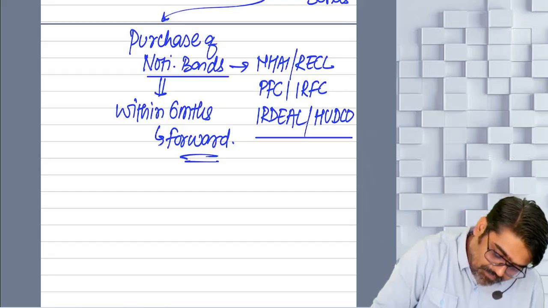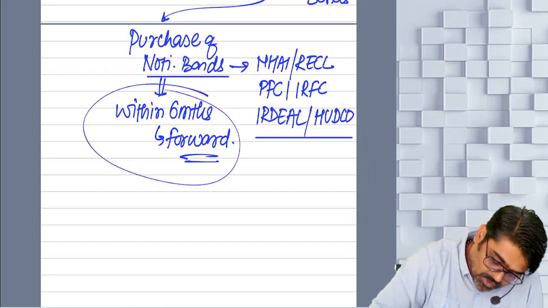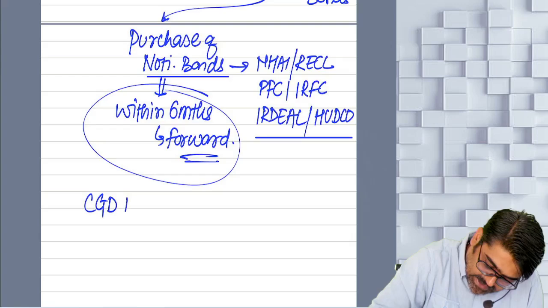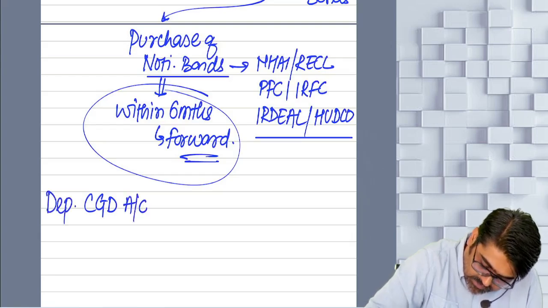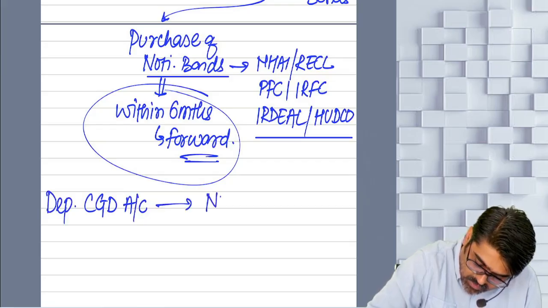So tell me, within 6 months forward, deposit in CGD account, allowed or not allowed? Not allowed. Understanding?